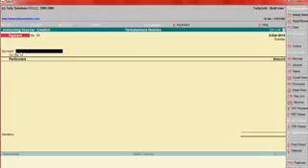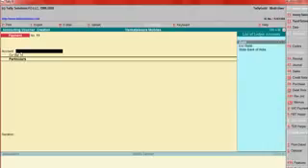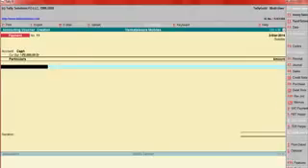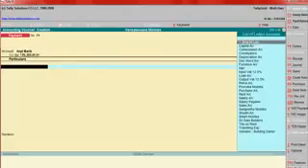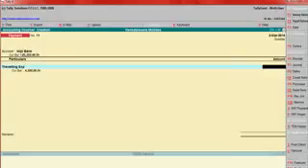Here you have to enter bank account, say bank or cash. When we make payment by cash, enter cash, or if you make payment by bank, select the name of the bank. Here enter the party name or expense ledger, for example traveling expense, say 5,000. Here enter the check number and pay to whom, enter the narration, that's it.